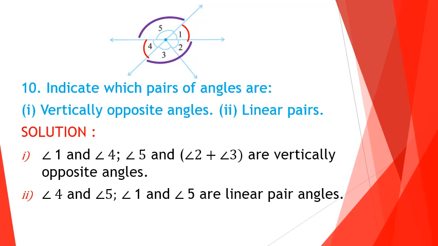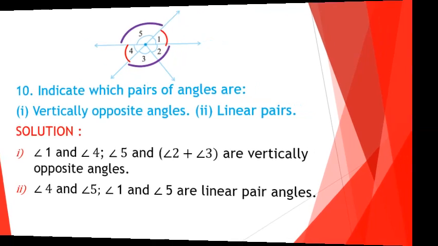Second part, which pairs are linear pairs? Angle 4 and angle 5, that is one linear pair. Angle 1 and angle 5, that is another linear pair of angles.